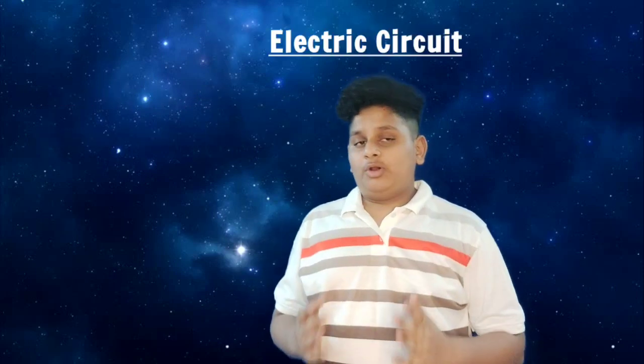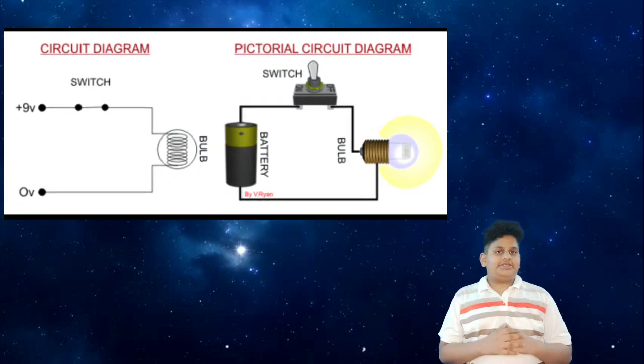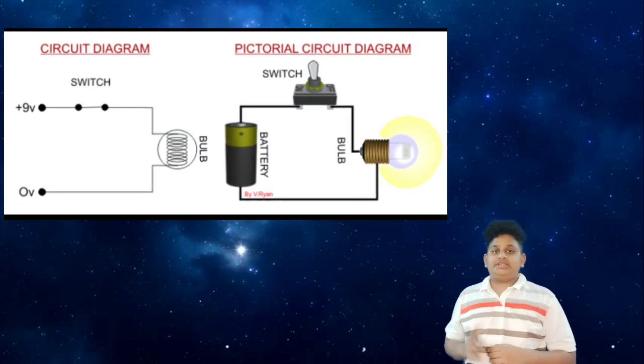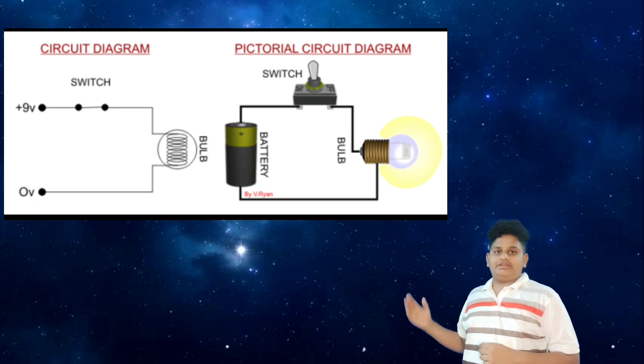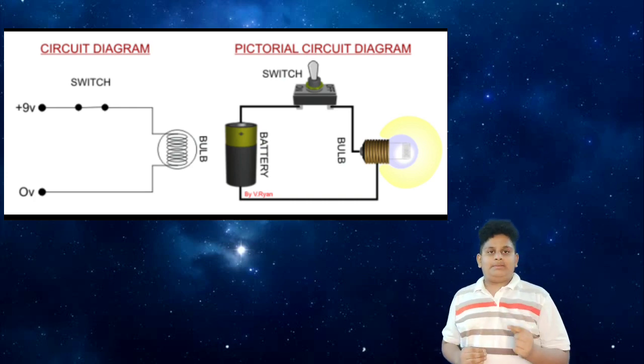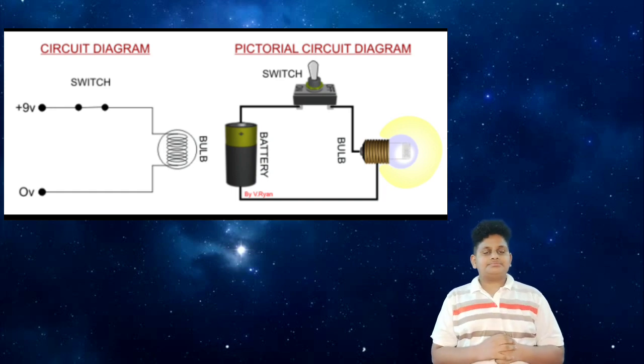Now let's see about electric circuit. Here you can see a circuit diagram of two pictures. One is a circuit picture and another one is a picture of a real bulb, wires and a battery.